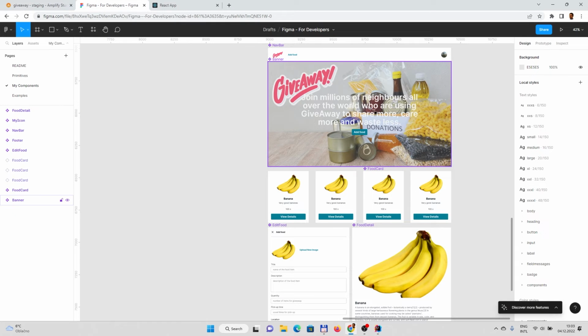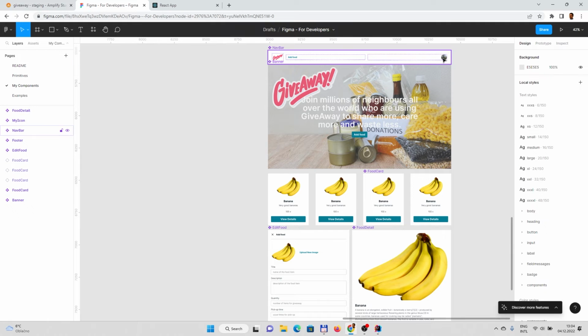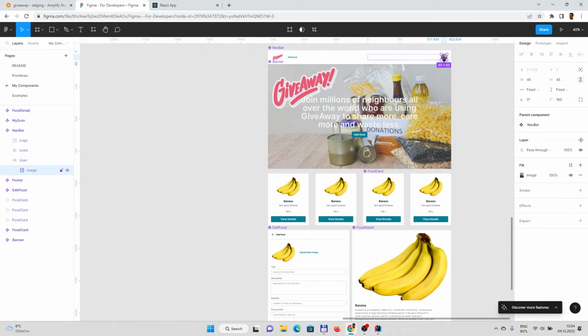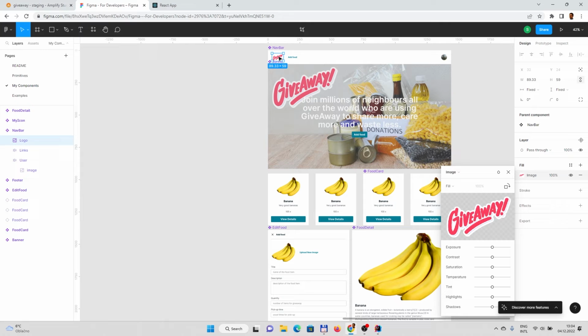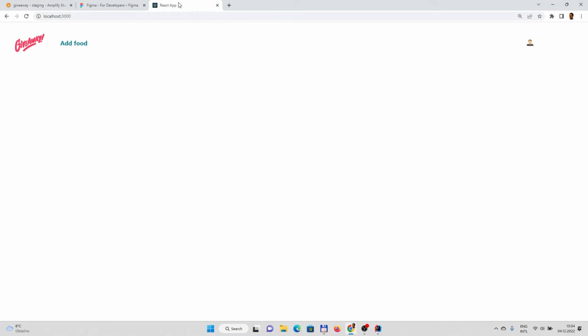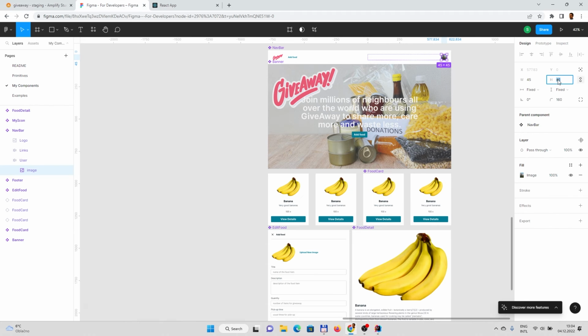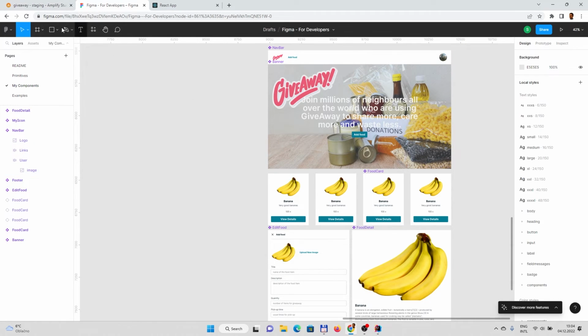Let's check in the design tool how big that image is. And it's 40 by 45. This one is 155, so maybe as well we could make this a bit bigger. I don't know, like 60. And let's synchronize and see if that helps.